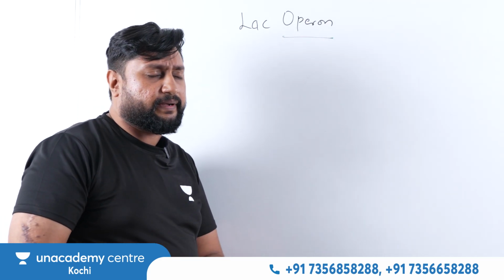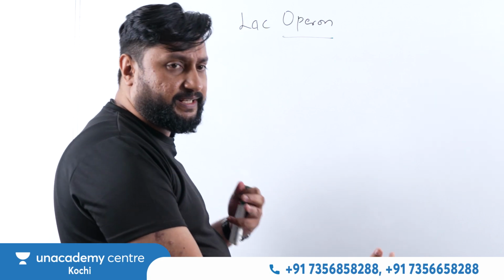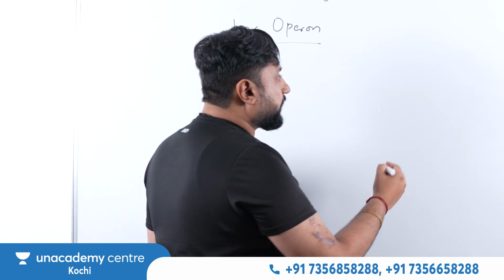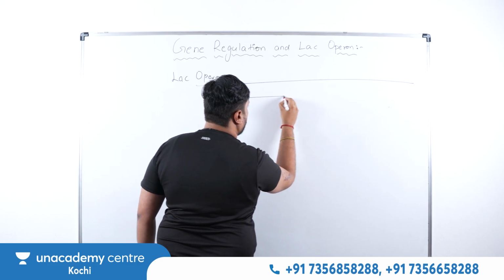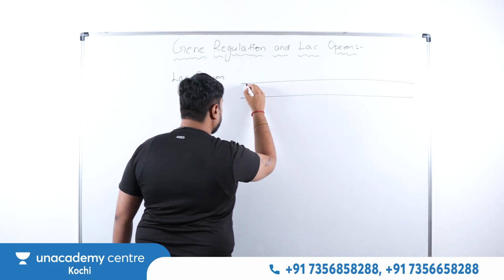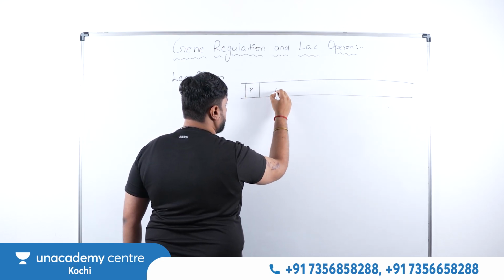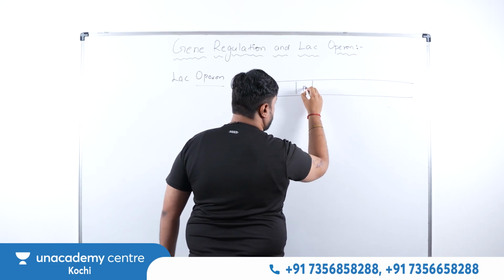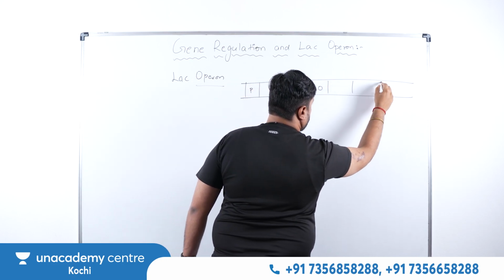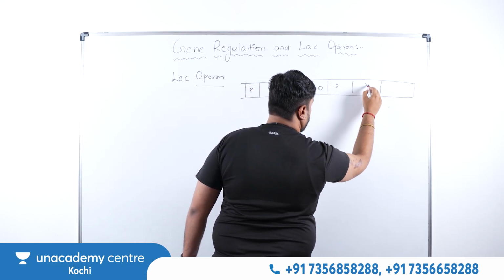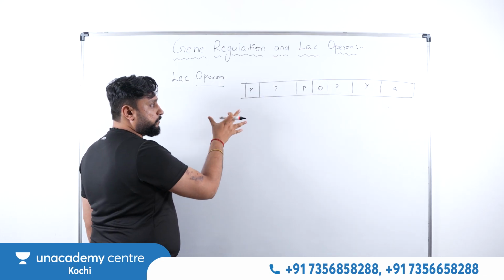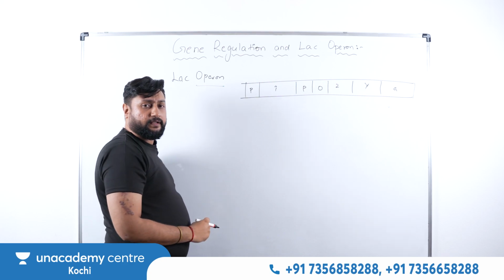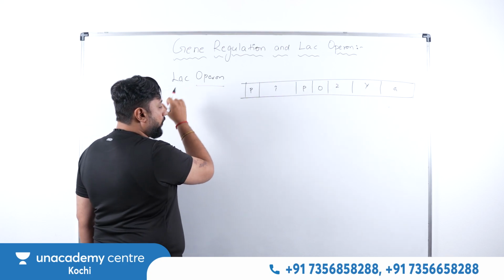They observed in bacteria that there is a group of genes that are kept together. Here we can see a group of genes placed together, and that is called the Operon model.